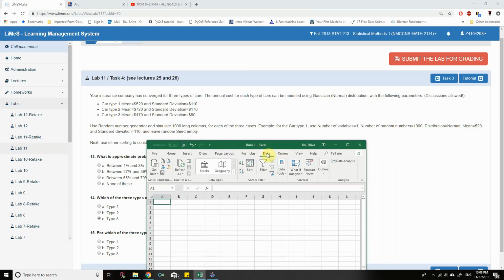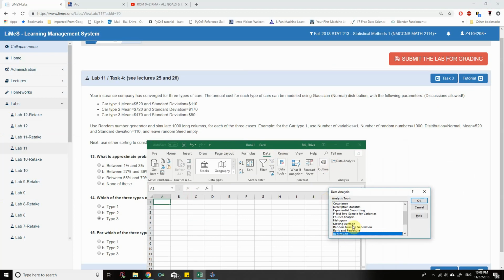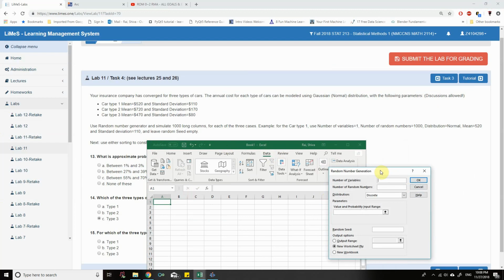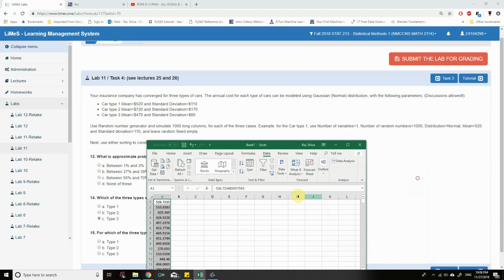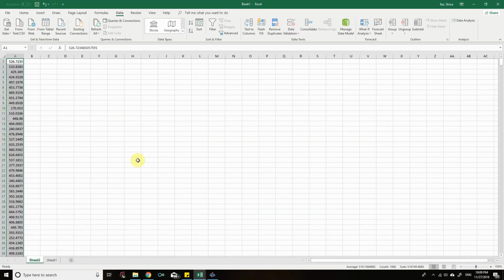Let's go to data analysis. This is random number generation. Click on OK. The number of variables is 1 for car type 1. Random numbers, let's suppose this is 1000, and this is normal distribution. Mean is 520 and standard deviation is 110. Random seed, keep it empty. Click on OK. We get this data.